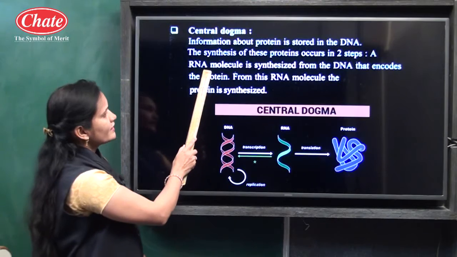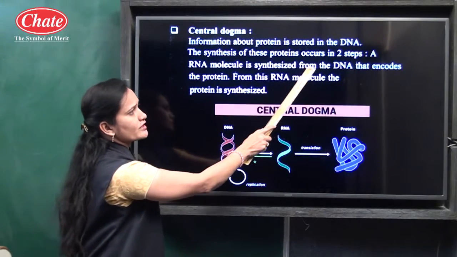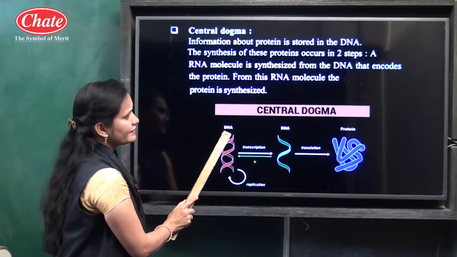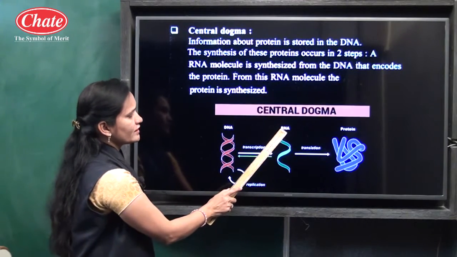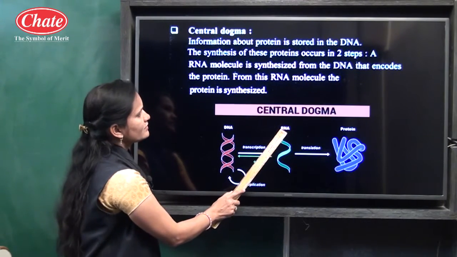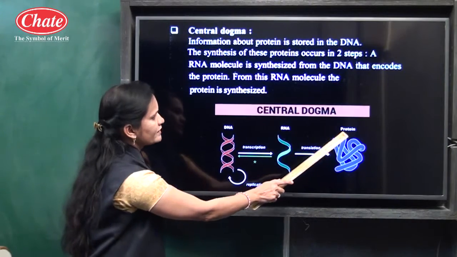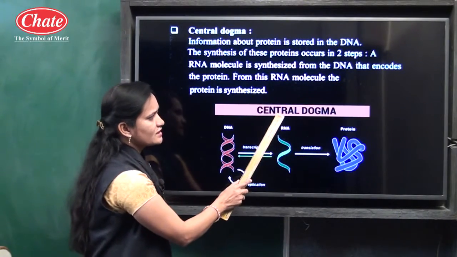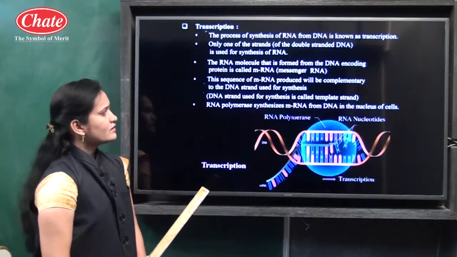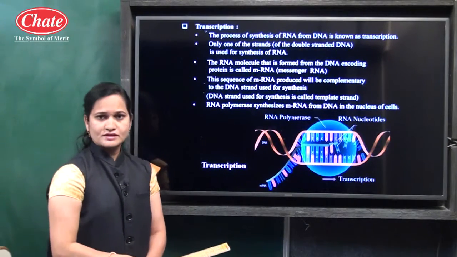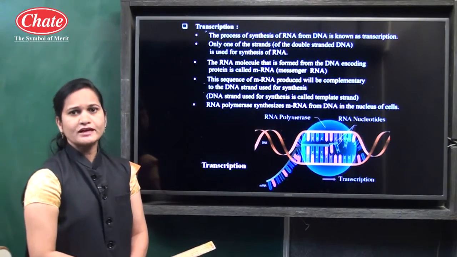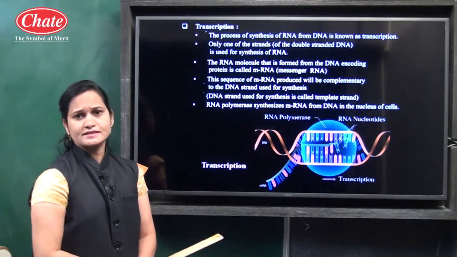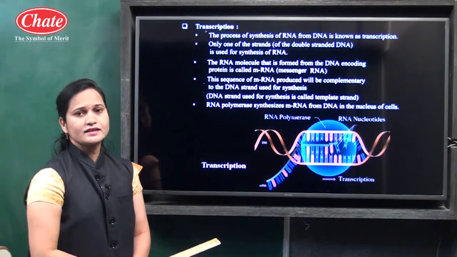It means the synthesis of this protein occurs in two steps. An RNA molecule is synthesized from the DNA that encodes the protein, and from this RNA molecule, the protein is synthesized, and this whole process is known as the central dogma. Now see the next process, transcription. Now we have only discussed that in central dogma two main processes take place, transcription and translation.